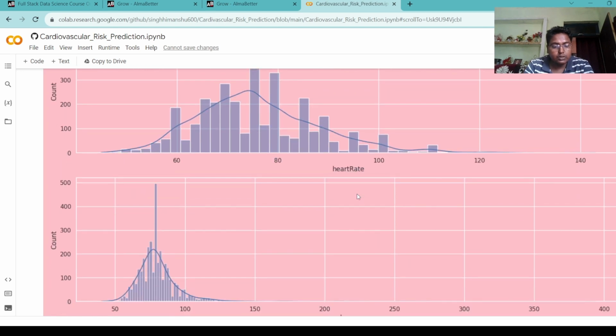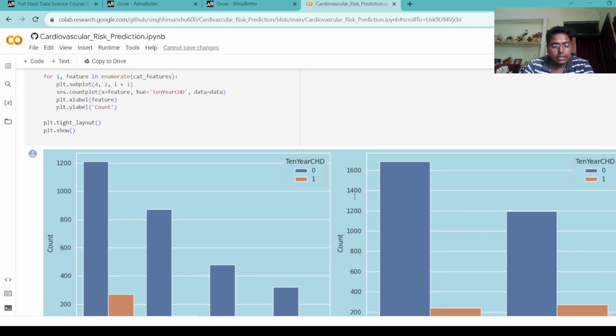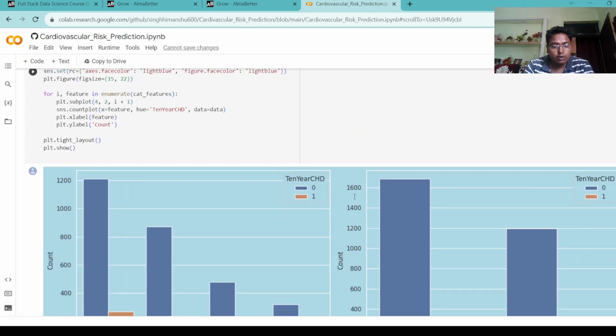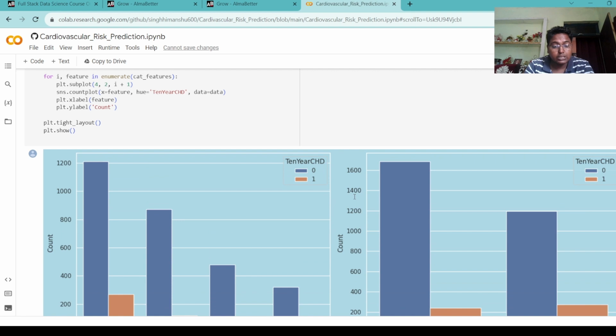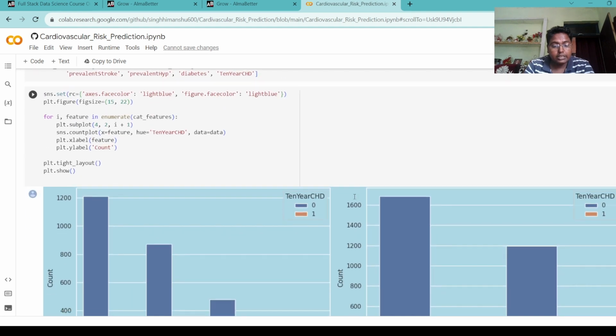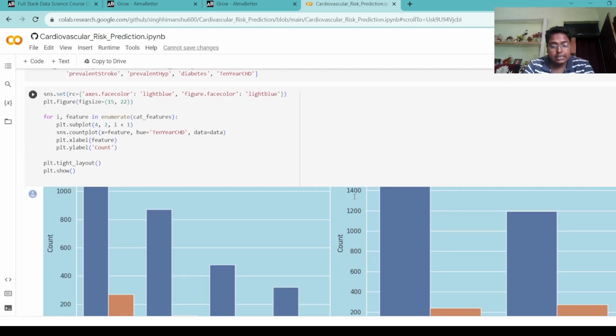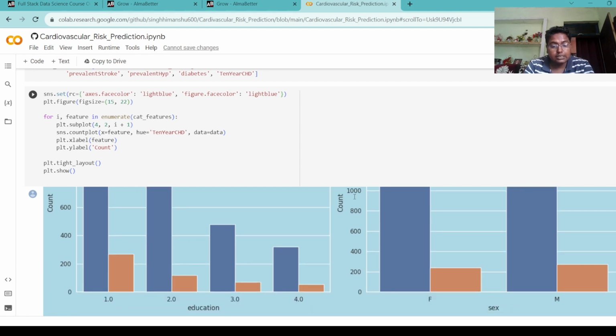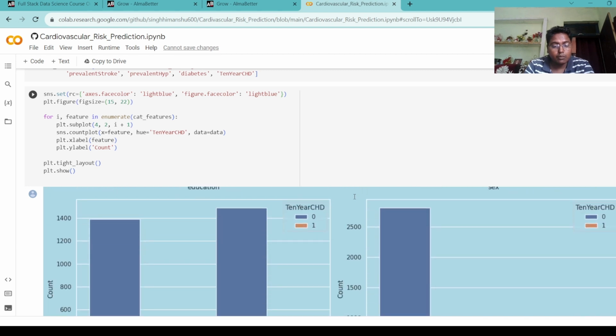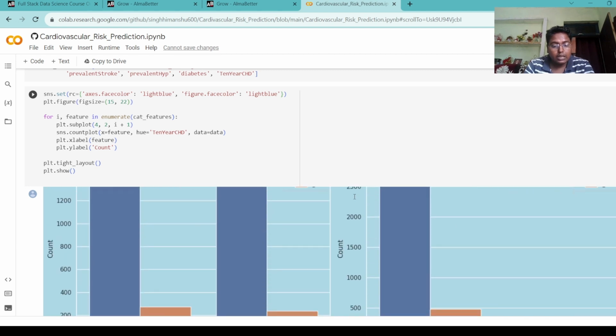Bivariate analysis. Next, we do a bivariate analysis. Here we draw some graphs. I chose the count plot here because I wanted to see the count of each class with respect to the target variable. Inside, we found that patients belonging to class 1 education have the highest risk of cardiovascular heart disease. As the class increases, the risk decreases. Males have a slightly higher risk as compared to females. Patients who smoke have a bit more risk as compared to non-smokers.